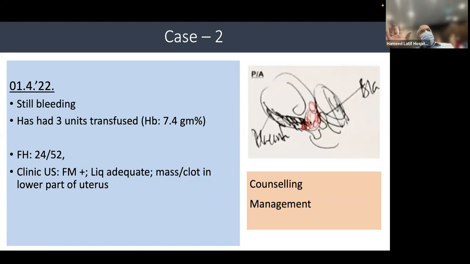Over the last 3 weeks, the patient has continued to bleed. There is presence of a large clot in the lower pole of the uterus. She has previous 3 cesarean sections, and now she is at about 21 or 22 weeks, according to the scan which was done on 10th of March. So how are we going to counsel the patient? Counseling हर चीज में बड़ी important आ जाती है. 3-4 फिक्रों में वो counseling करने की जरूरत है, और बाकी मैनेजमेंट जो है वो कोई इतनी मुश्किल नहीं होती. बोलो.